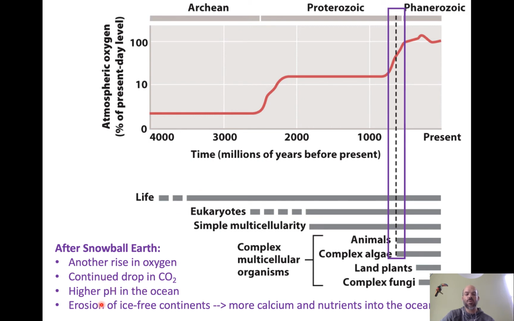At the same time, you have erosion of these newly ice-free continents. So the continents have been underneath these huge layers of ice during the snowball Earth. When the snowball Earth ends, the ice recedes, opening up all of this rock on the continents, which can be weathered by rain and wind, and the minerals and nutrients locked up in those rocks on the continents can now be brought out into the ocean, and the ocean is now with a higher pH.